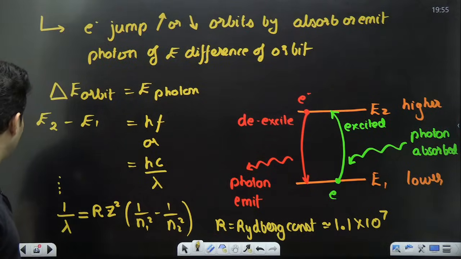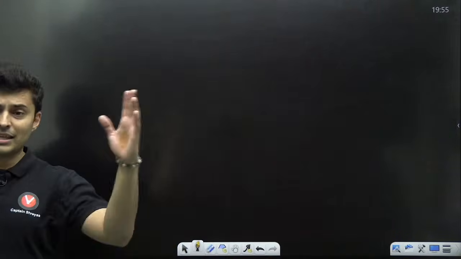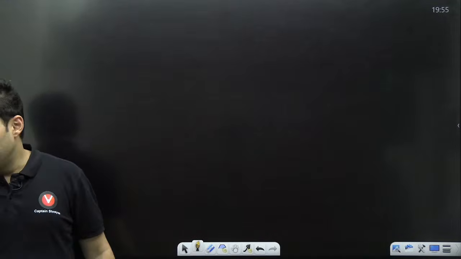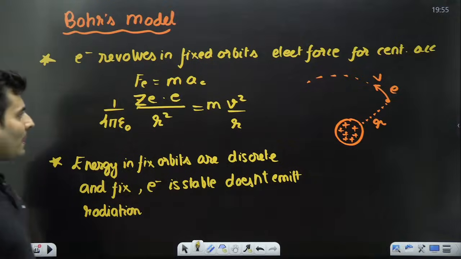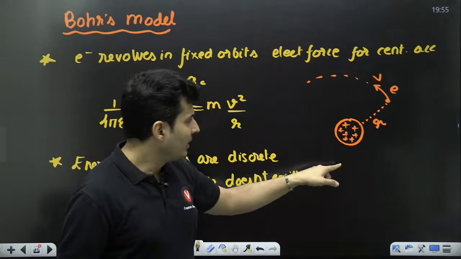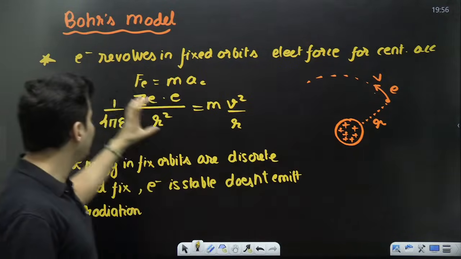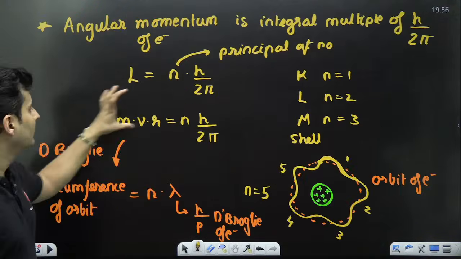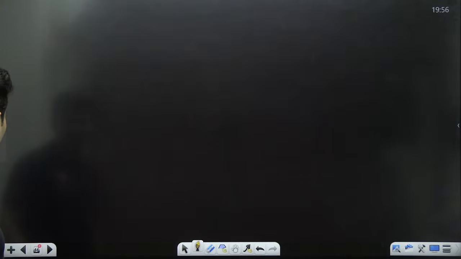So that was that. Next important thing is the radius formula and velocity formula and the energy formula. How many of you have seen these formulas, and some of you might remember it. So hopefully this will serve like a revision, and those of you who do not know, don't worry. We'll see that now. Whenever an electron is revolving in an orbit around a nucleus, its radius, speed, energy, everything can be calculated using these equations. Solving them, you get the answers. So the answer comes out to be something like this.